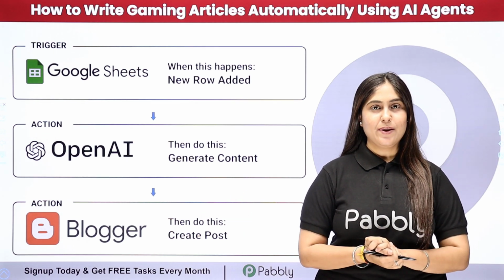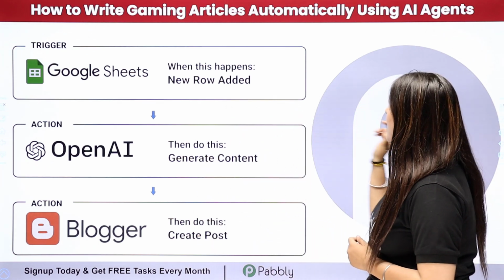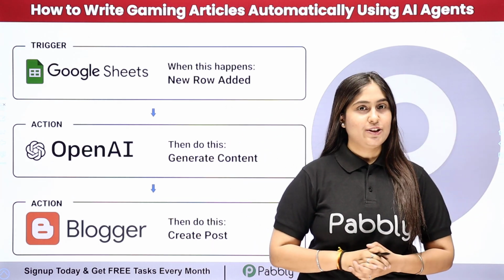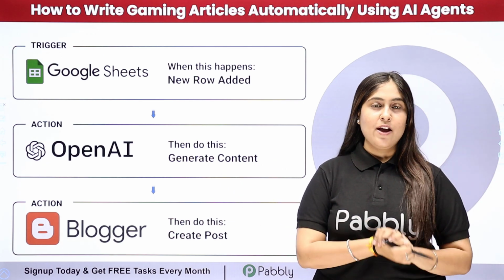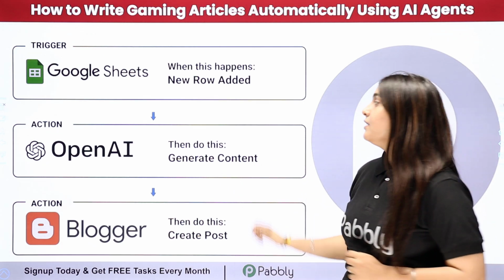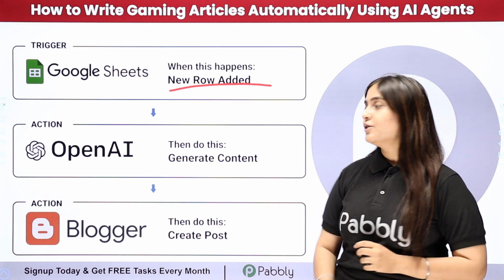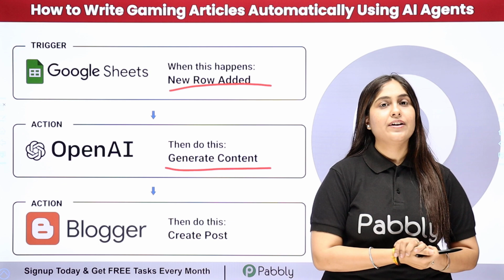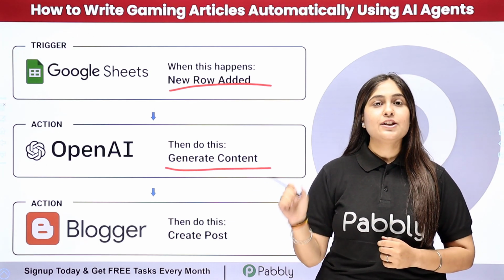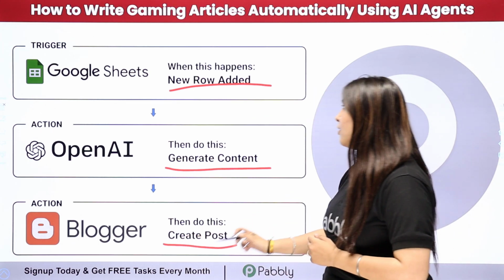In this video we are going to understand how to write gaming articles automatically using AI agents. As a gaming blogger, my objective is that whenever I add new details in my Google Sheets, OpenAI should automatically generate the article using the details, and after generating the article, it should automatically be shared as a new post on my Google Blogger account.